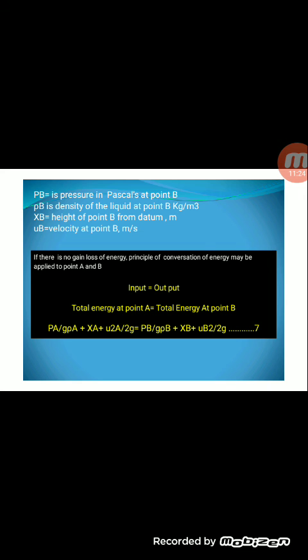As per the principle of conservation of energy, there is no gain and no loss of energy. This principle can be applied to point A and point B. Input is equal to output. So the total energy at point A is equal to the total energy at point B. So equation number 7 is PA divided by G rho A plus XA plus U square A divided by 2G is equal to PB divided by G rho B plus XB plus U square B divided by 2G. This is equation number 7.